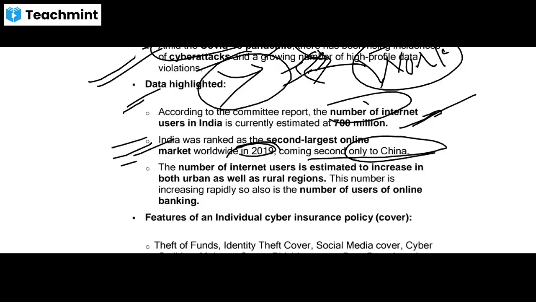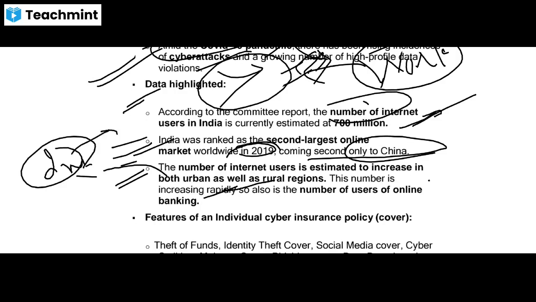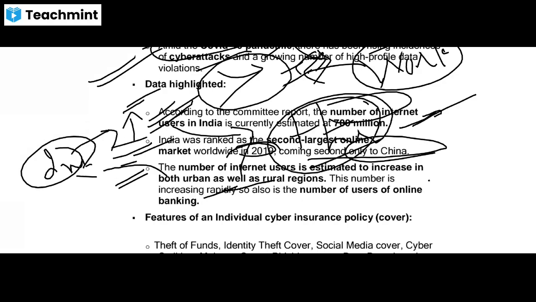The number of internet users is estimated to increase in both urban as well as rural regions. This number is increasing rapidly, and so is the number of users of online banking. So internet penetration is increasing in rural as well as urban areas, and with this increasing rate, the rate of threat has also increased day by day. To protect them, this cyber security policy has come forward with some criteria.